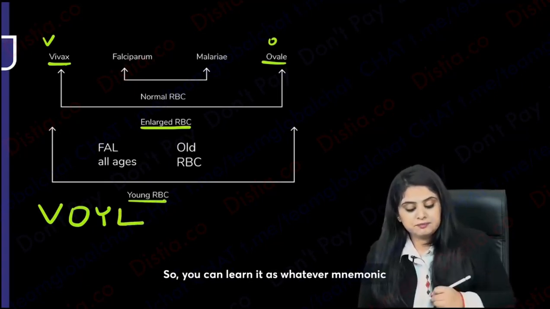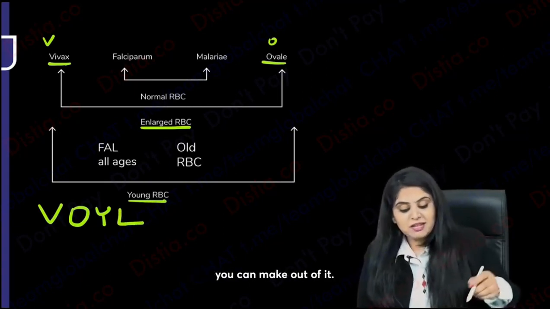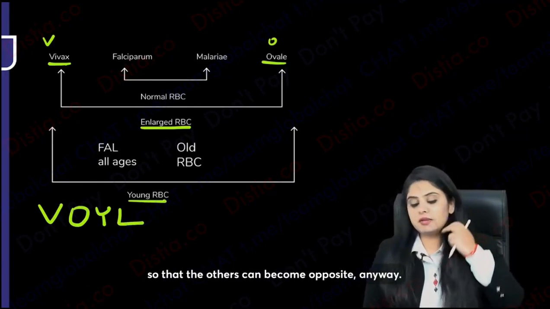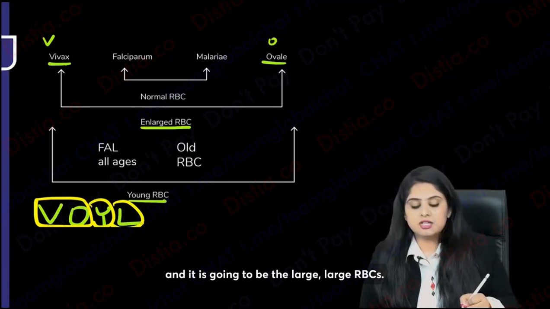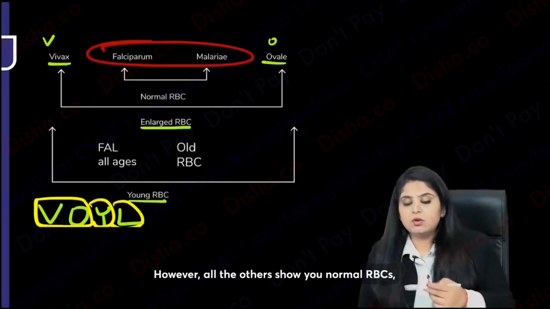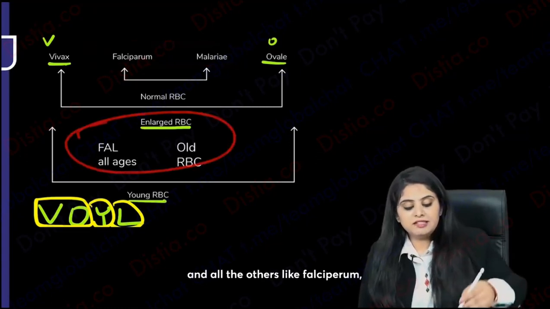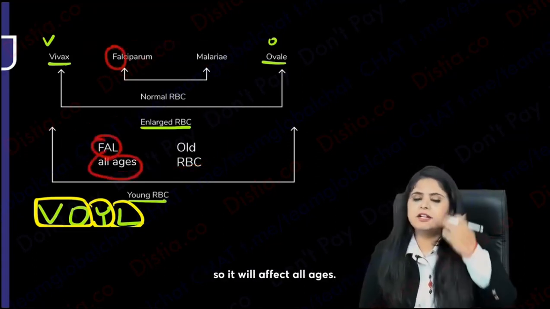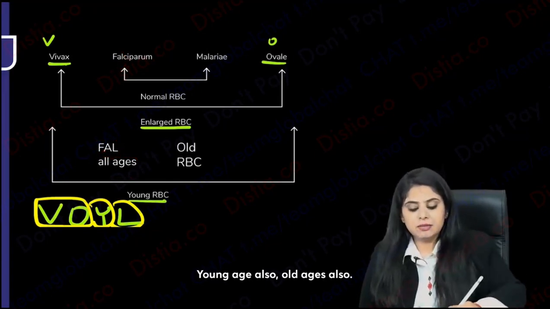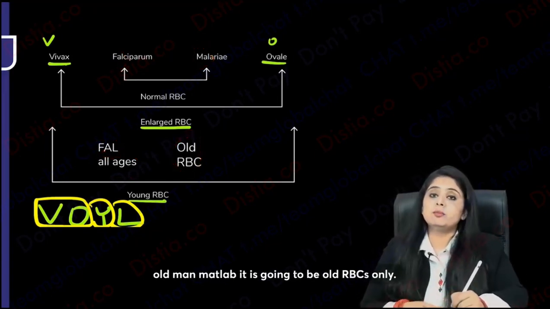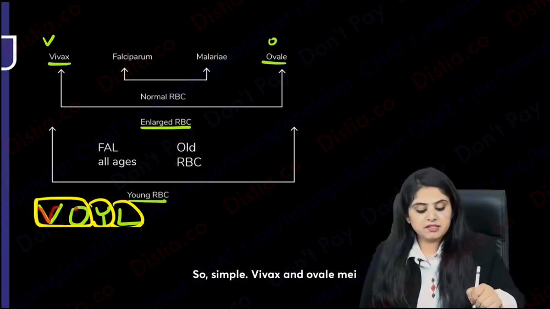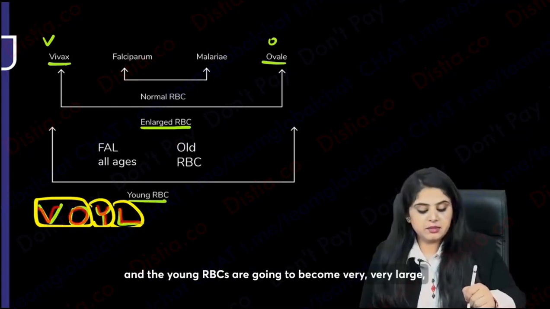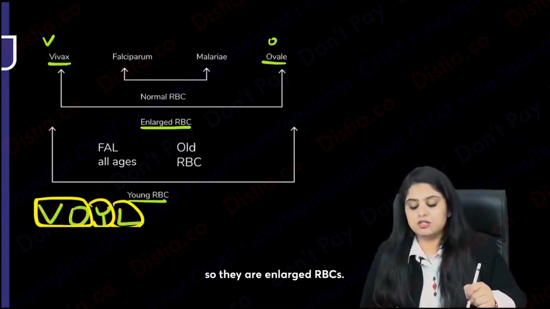You can learn it with whatever mnemonic you can make out of it, but if you just have to learn one of these, the others can become opposite. Anyway, Vivax and Ovale are going to involve the young RBCs, and it is going to be the large RBCs. However, all the others show you normal RBCs. Falciparum will affect all ages, young and old. Malariae is like an old man, meaning it is going to be old RBCs only. Like I said, if you've learned one, then you've learned all the others. So simple: in Vivax and Ovale they are going to be young RBCs, and the young RBCs are going to become very, very large, so they are enlarged RBCs.